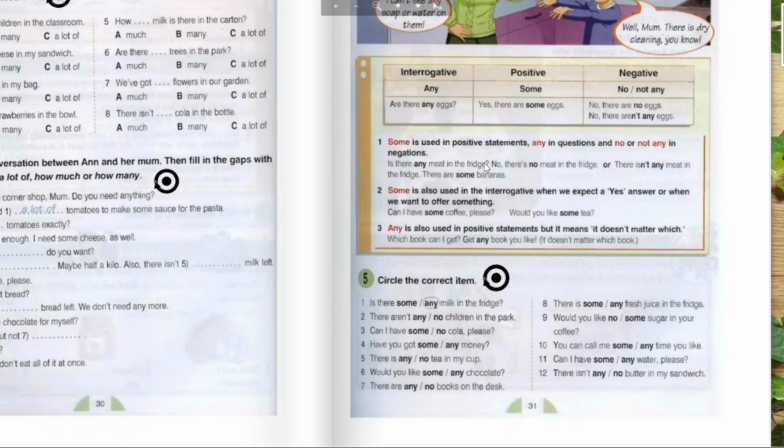Is there any meat in the fridge? No, there is no meat in the fridge. Or there isn't any meat in the fridge. There are some bananas. Some is also used in the interrogative when we expect a yes answer or when we want to offer something.